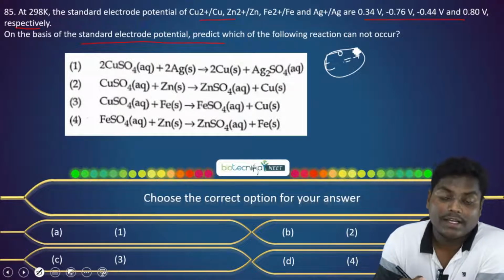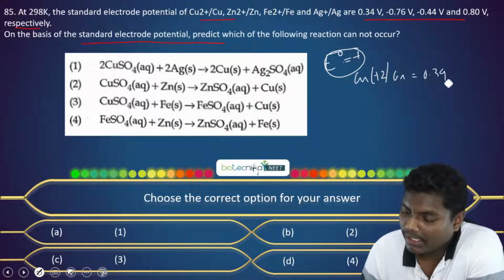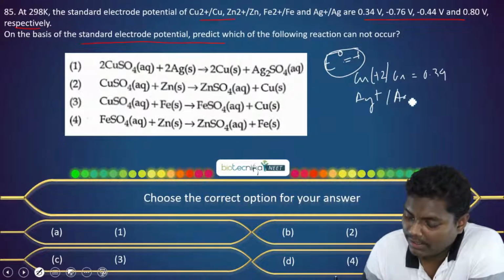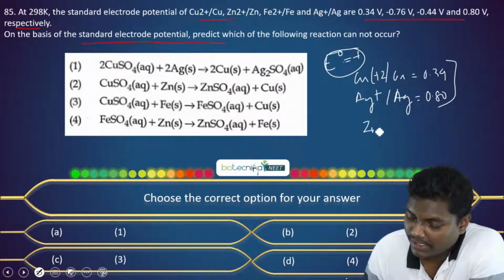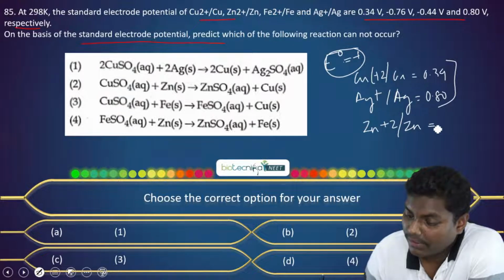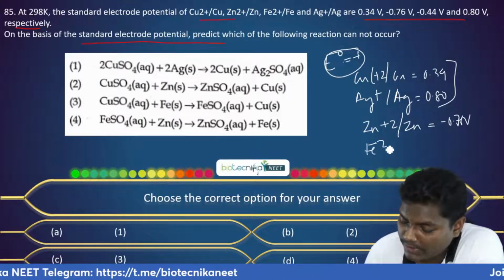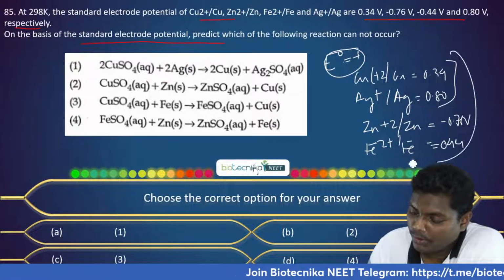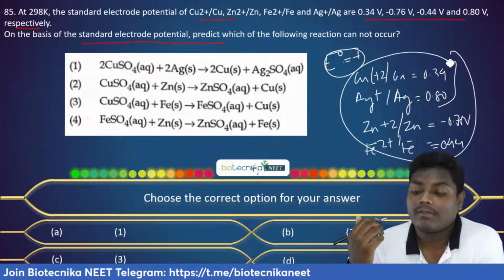So when you're comparing these reactions, try to figure out where E cell will be positive. Now let's analyze the options. We have Cu2+ to Cu, it's 0.34, and we have another option where Ag+ to Ag is 0.8 volt. Again we have Zn2+ to Zn, which is minus 0.76 volt. Again we have Fe2+ to Fe, which is minus 0.44 volt. While considering this, you need to check for which we have the positive E value.